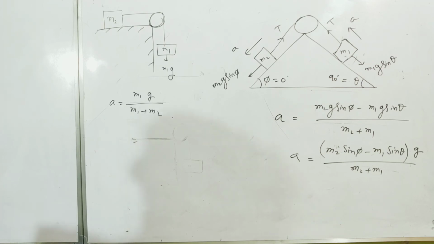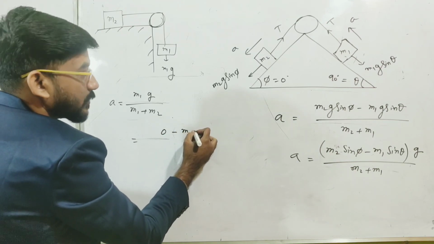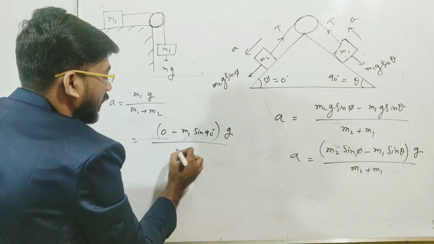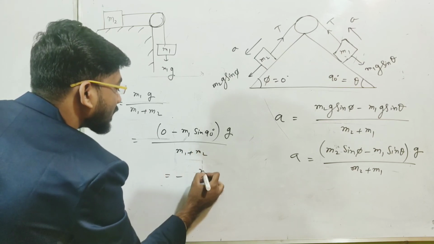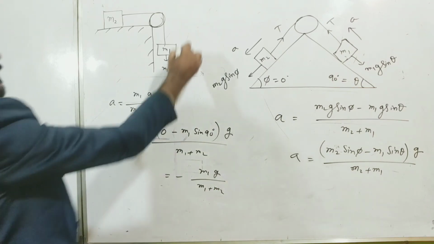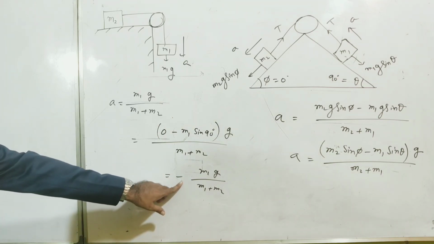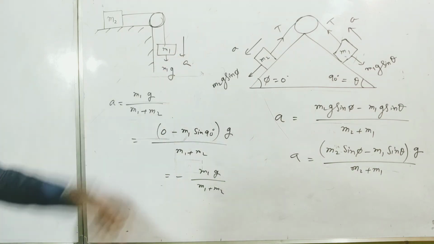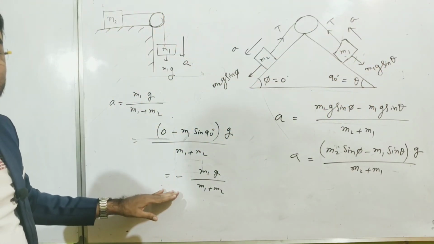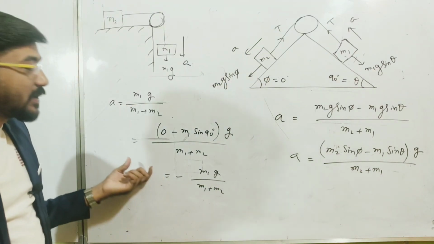So if we put phi as 0 degree, then a will be 0 minus m1 sin theta, that is minus m1 sin 90, into g divided by m1 plus m2. So it will be minus m1g divided by m1 plus m2. Why the minus sign? Because here the acceleration is in this direction and here it is along this direction, so the minus sign appears. If we take the acceleration along the other direction, then the positive sign will appear. So there is no issue, and you will always get the expression from here for the other cases.